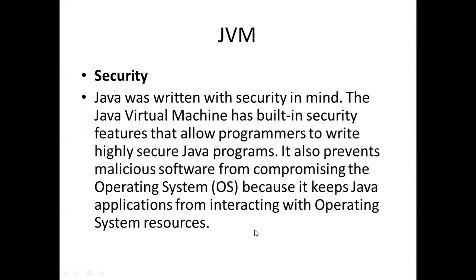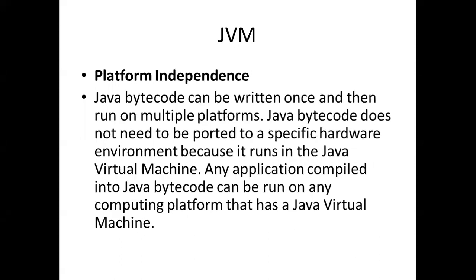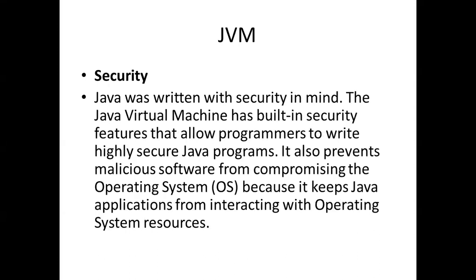Then security. JVM provides us security. The last topic was platform independence. Due to JVM, Java is platform independent, and due to JVM, Java is secure. Java was written with security in mind. The Java virtual machine has built-in security features that allow programmers to write highly secure Java programs.